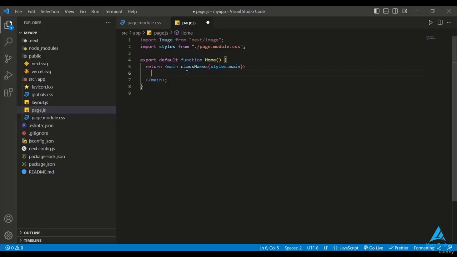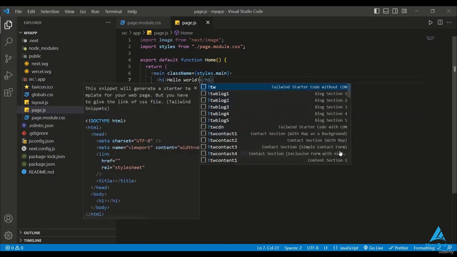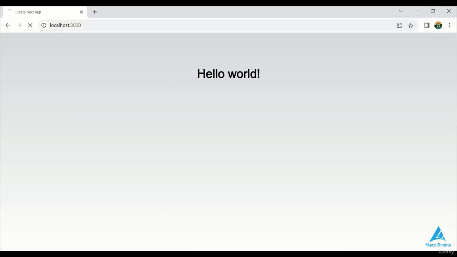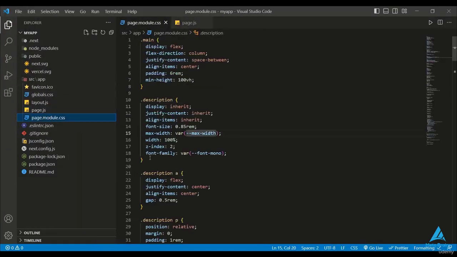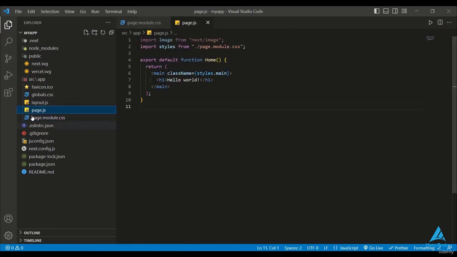So I refreshed it and now the screen is blank. So I'll use the h1 tag here and write hello world here. I'll save it and check the results in the browser. Now, here you can see that it comes automatically in the center and is slightly more aligned. This is achieved through the module of my CSS.